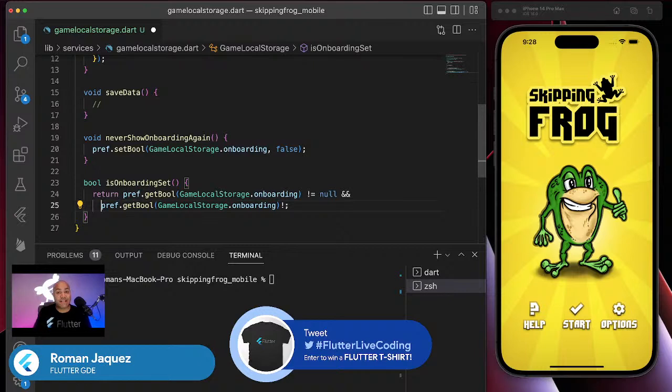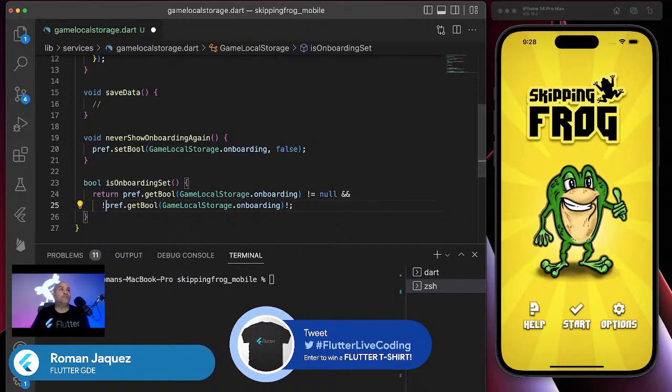So I'm saying, is it null? Is it not set? I don't want to check if I'm onboarding. First, I want to check: are you not onboarded? Let me show you the message. That's exactly what I want to say here: show me, are you not onboarded? So I can show you the message.